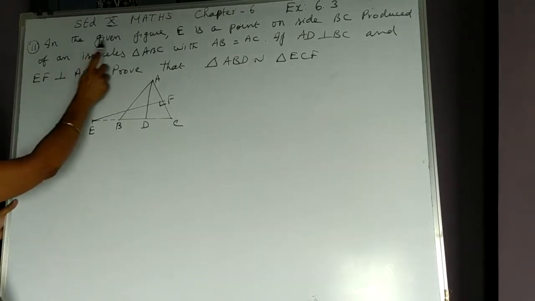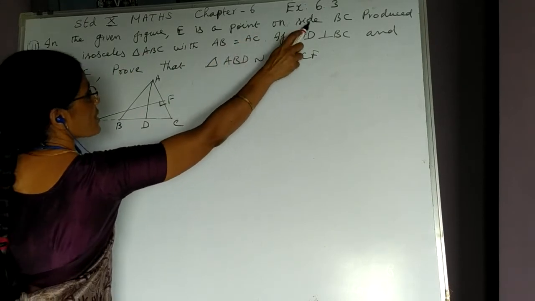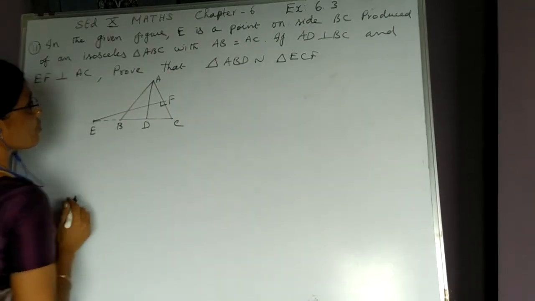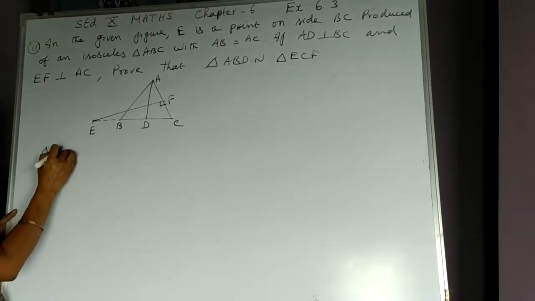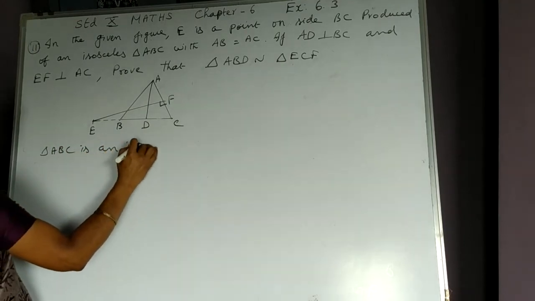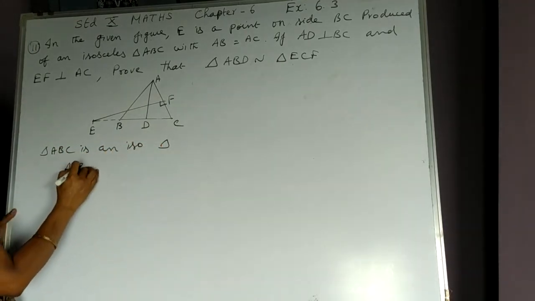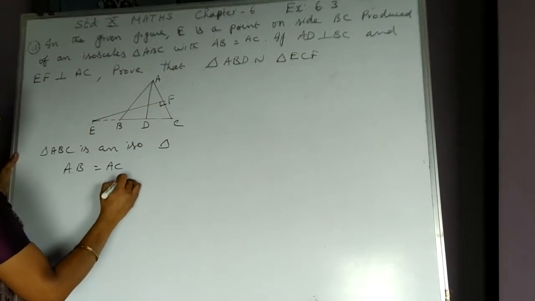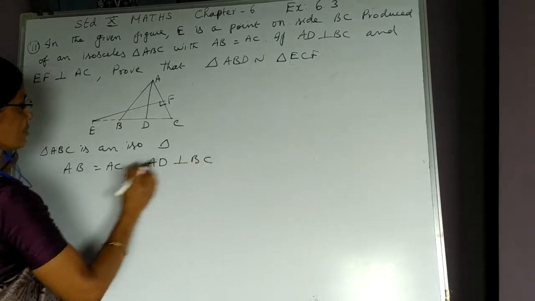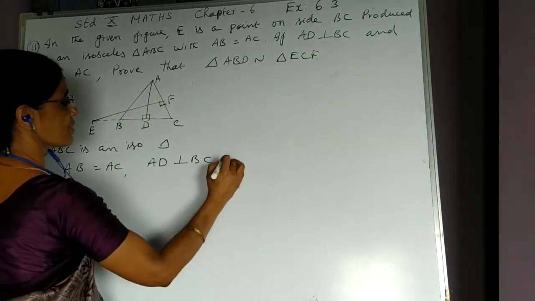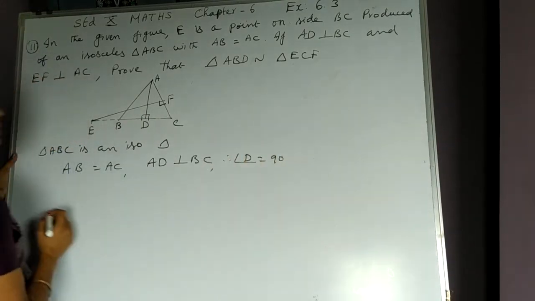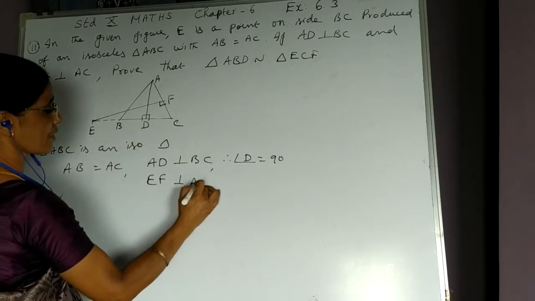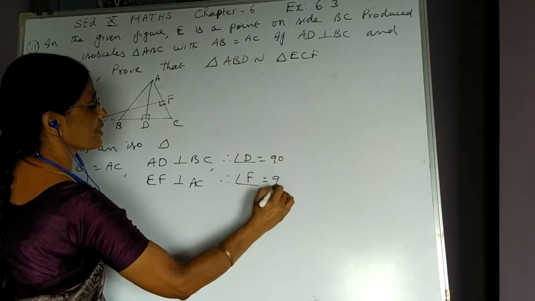Eleventh question is, in the given figure, E is a point on side BC produced of an isosceles triangle ABC with AB equal to what? Equal to AC. So, triangle ABC is an isosceles triangle in which AB equal to AC. If AD is perpendicular to BC, what is angle D? D is equal to 90. EF is perpendicular to AC. Therefore, what is angle F? F is equal to 90.